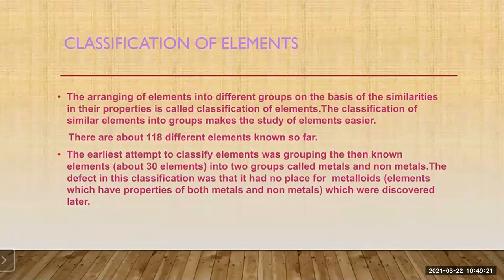Now, the arranging of elements into different groups on the basis of the similarities in their properties is called classification of elements. Okay, student, what is classification of element? The arranging of elements into different groups on the basis of the similarities in their property is called classification of elements. The classification of similar elements into groups makes the study of elements easier.